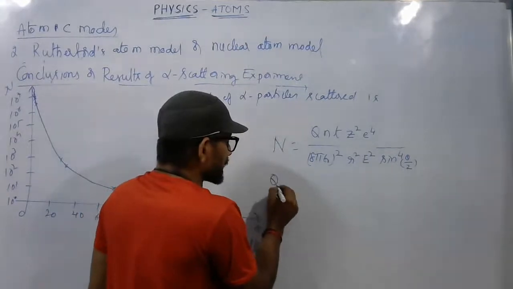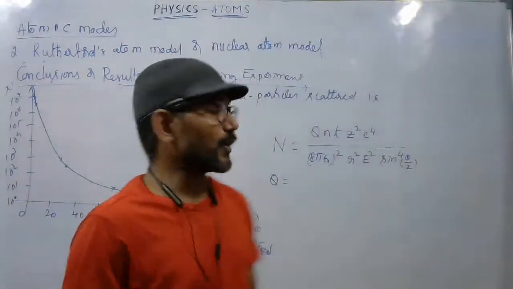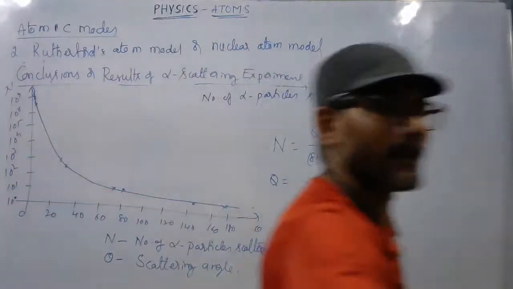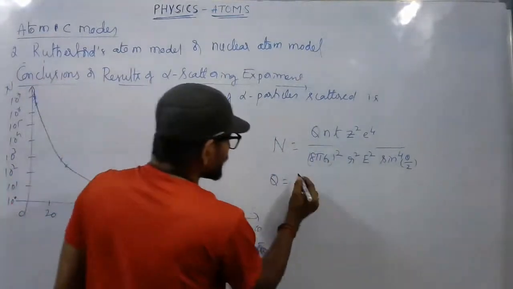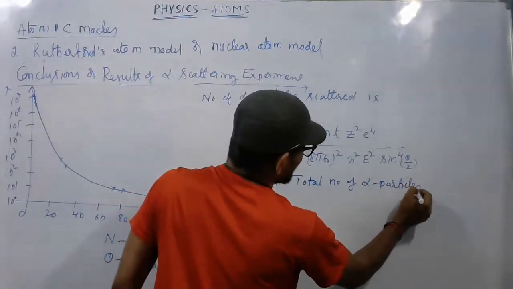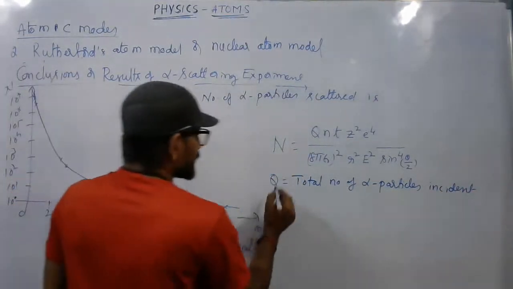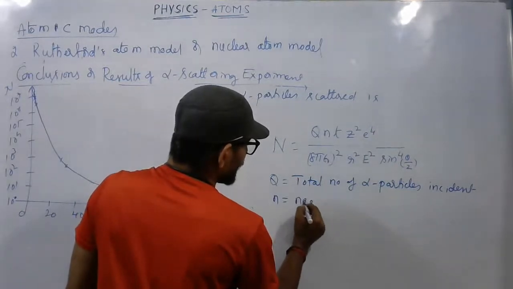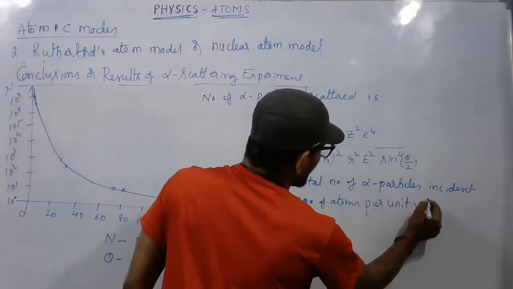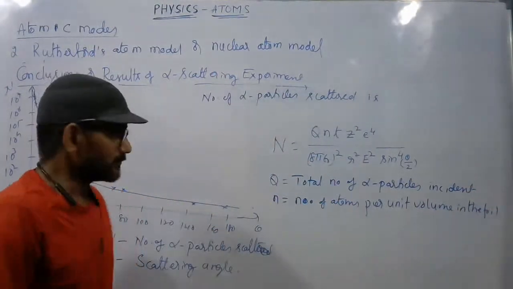Capital Q is the total number of alpha particles incident on the metal foil, whereas small n is the number of atoms per unit volume in the foil or sheet, whereas t is